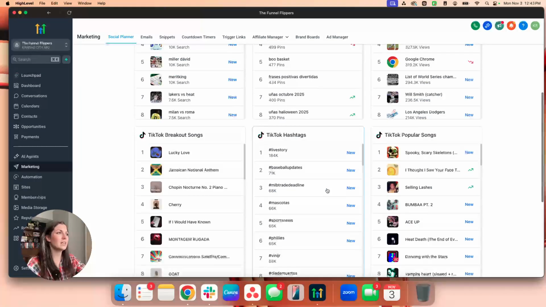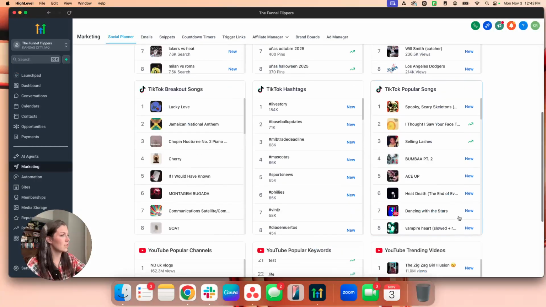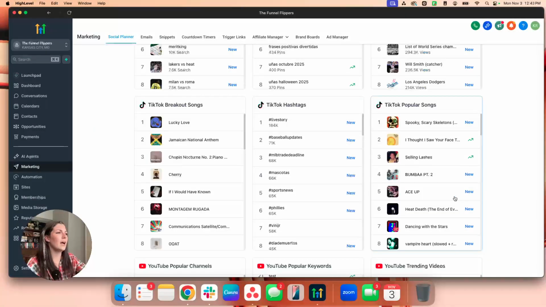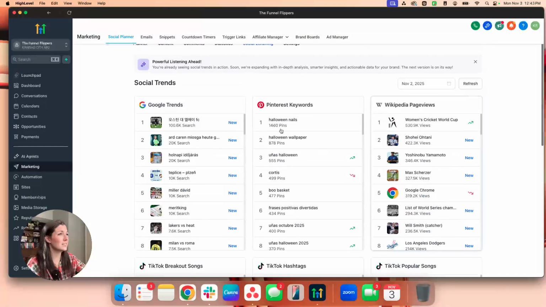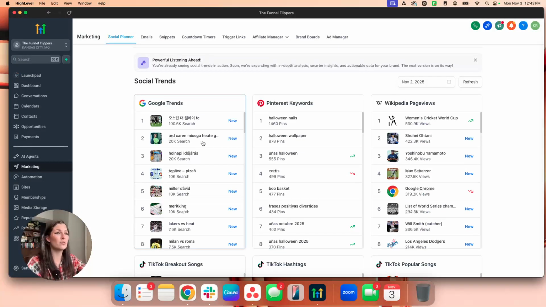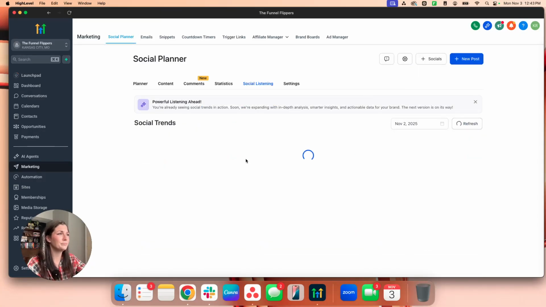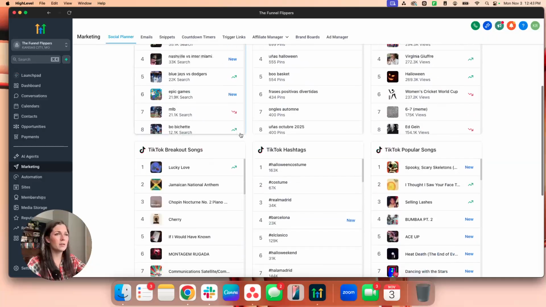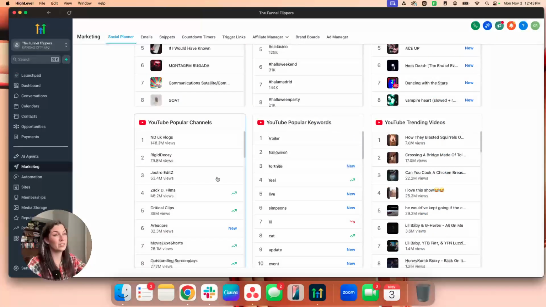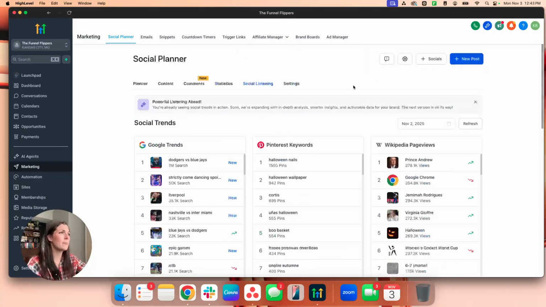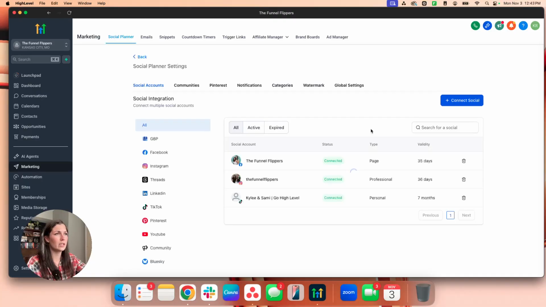It's going to make content creation and social media managers' lives so much easier. You can look at top songs on TikTok. You can look at Pinterest keywords, Google Trends, all different types of things. You can go ahead and refresh. And it's going to be pretty much the same, obviously, because the last time I looked at this was approximately 37 seconds ago. But it's just going to allow you to really take insights on what's trending across all of the different social channels and take action on those really quickly.